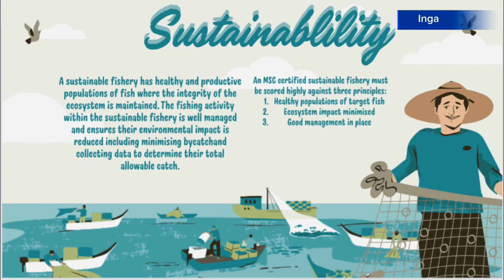An MSC certified sustainable fishery must be scored highly against 3 principles. Number 1, healthy populations of target fish. Number 2, ecosystem impact minimized. And number 3, good management in place. The UN FAO estimates that 65.8% of fish stocks are within biologically sustainable levels, according to data in 2017. There are 446 fisheries certified sustainable to the MSC fishery standard, making up just 17.4% of all fish caught by volume and over 180 species of fish, according to data in 2021.